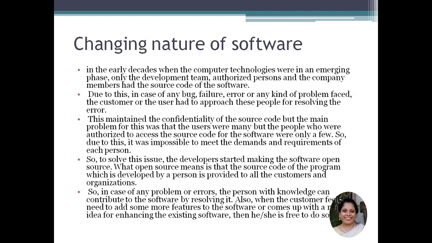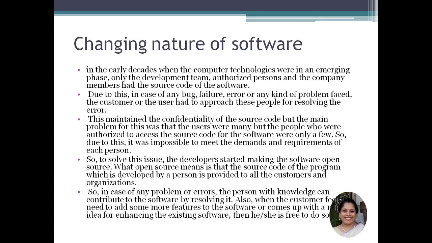Due to this, in case of any bug, failure or error, the customer or the user had to approach the people who were resolving the error. This maintained the confidentiality of the source code, but the main problem was that the users were many and the people who developed or were authorized for the source code were only a few. So it was impossible to meet the demands and requirements of each and every user, and to resolve this, developers started making software which was open source.